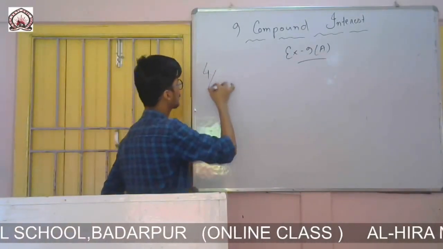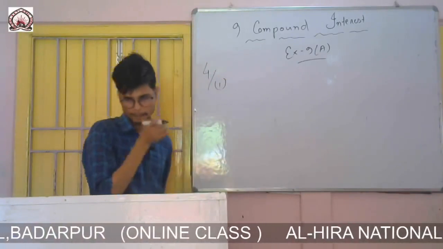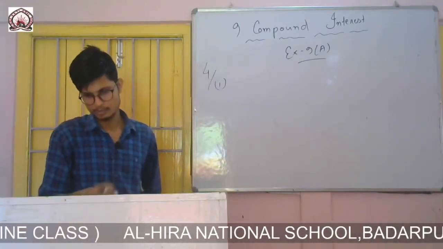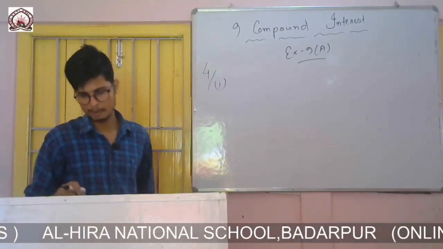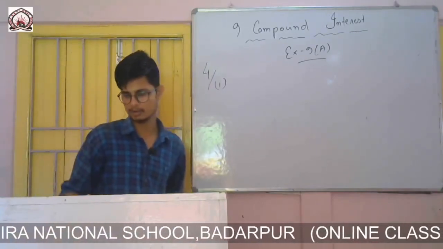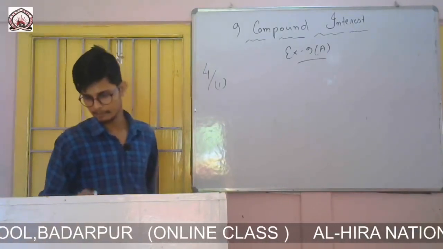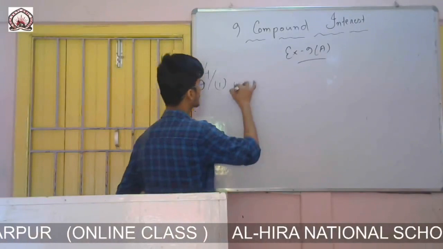So question number 4, Roman number 1. So question is to calculate the compound interest only after 1 year. So here principal is given 10,000, rate is given 10%.